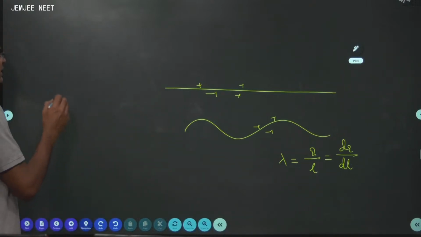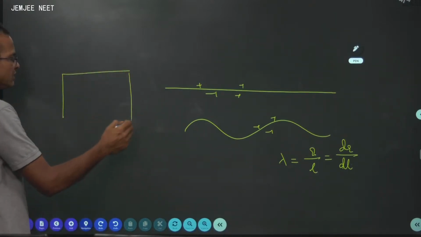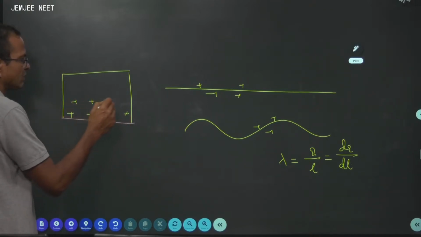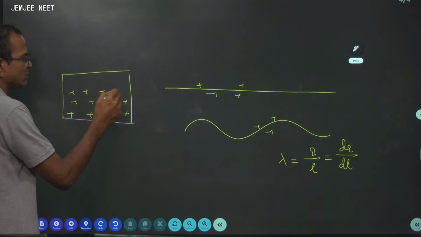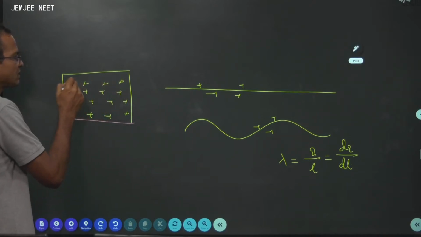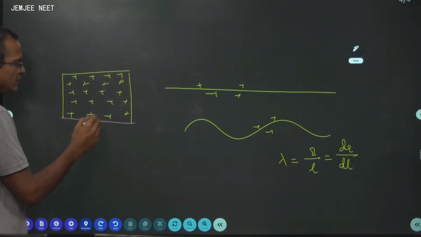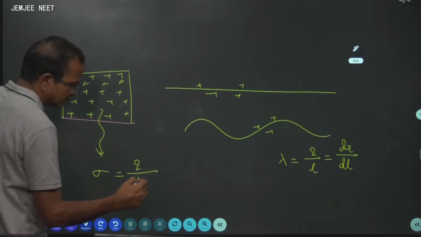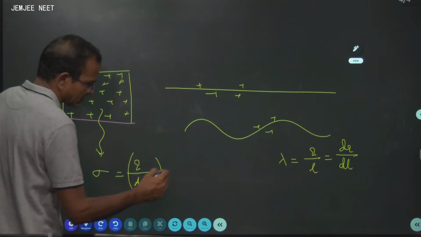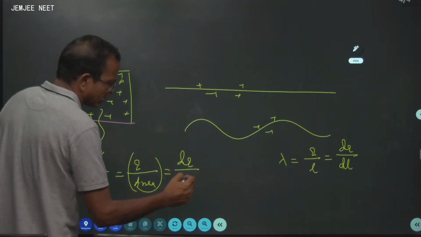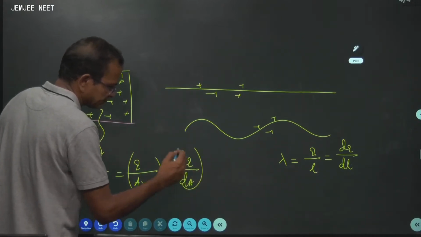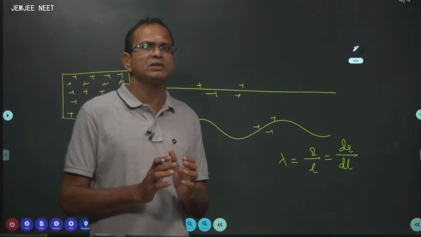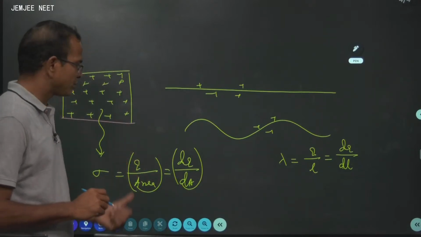Then comes areal charge density or surface charge density. If it is a thin sheet surface which is completely charged, then the surface charge density sigma is given by charge by area, dq by dA: the total charge of the surface by the total area, or a particular charge by a particular area.